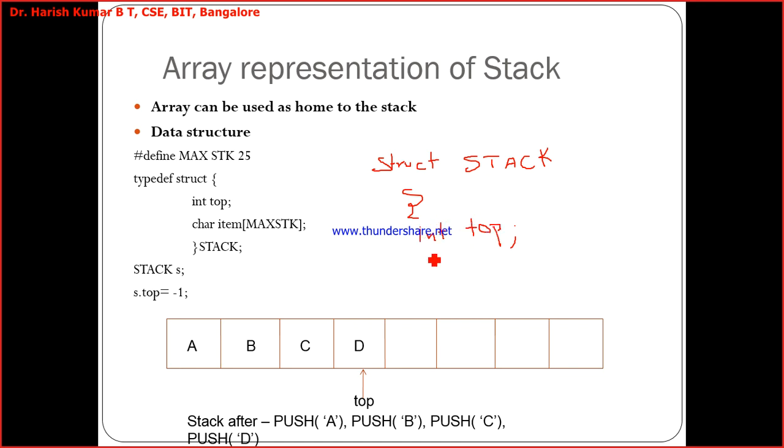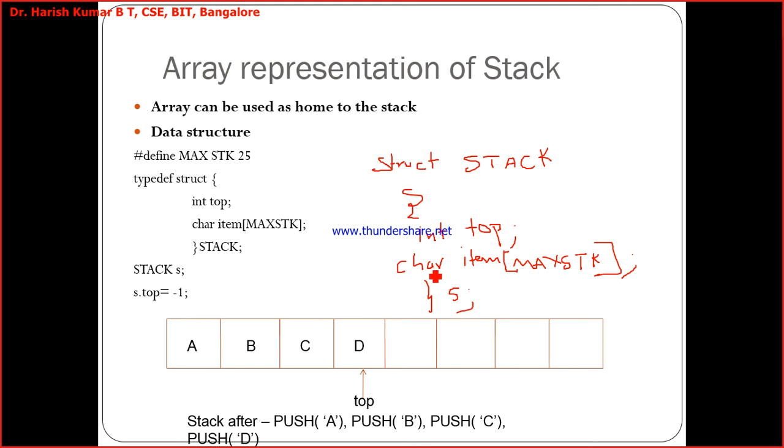Integer, because it points to the indexes of the array. Correct? And then I have a character array, the name of the array I am taking as item, of MAX_STK. I close. I'll take an s. S is the variable now.